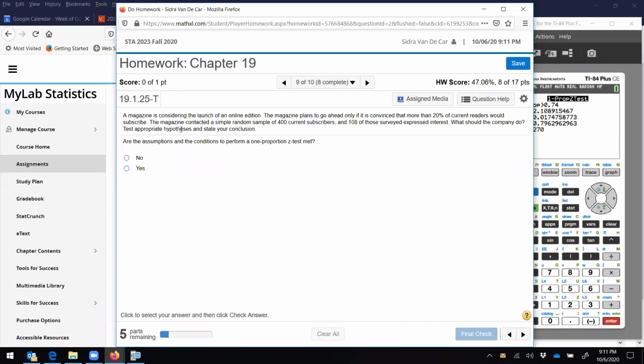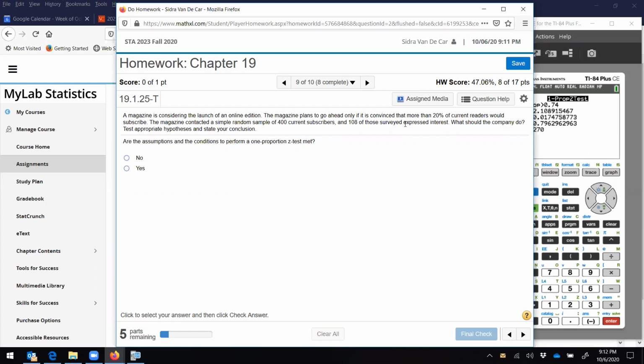All right. A magazine is considering the launch of an online edition. The magazine plans to go ahead only if it is convinced that more than 20% of current readers would subscribe. The magazine contacted a simple random sample of 400 subscribers, and 180 of those surveys expressed interest. What should the company do?